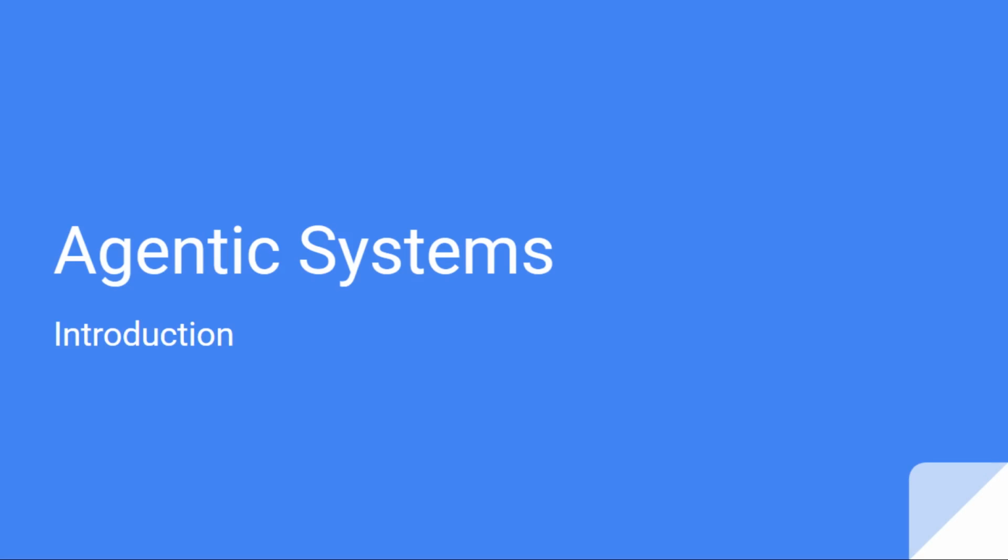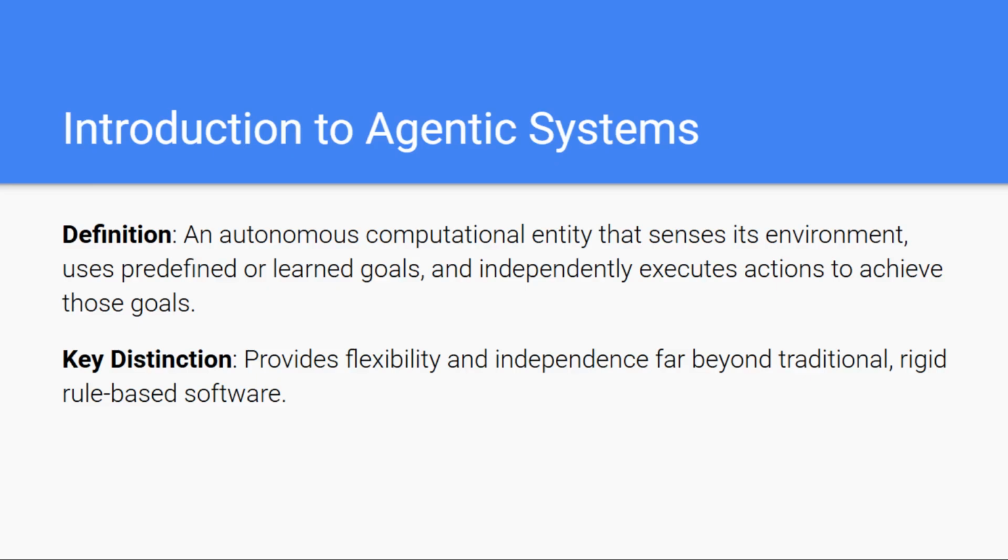When we talk about agentic systems, we're talking about a new class of intelligent software entities, systems that don't just follow a fixed script, but actively sense, decide, and act on their own. At the core, an agentic system is an autonomous computational entity. That means it observes its environment, whether that's user input, sensor data, or digital content, interprets what's happening, and then uses either predefined objectives or goals it has learned over time to figure out the next best step. And importantly, it doesn't wait for you to manually guide each action. It executes action independently to move towards those goals.